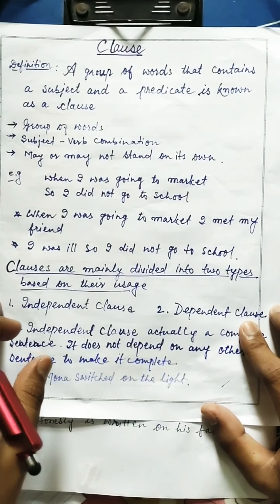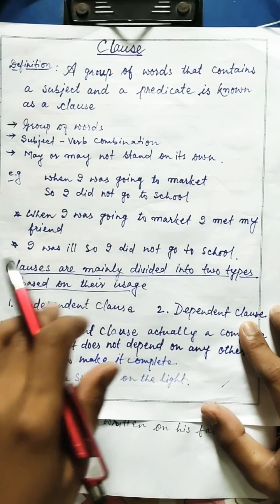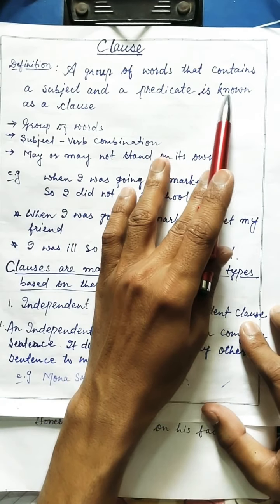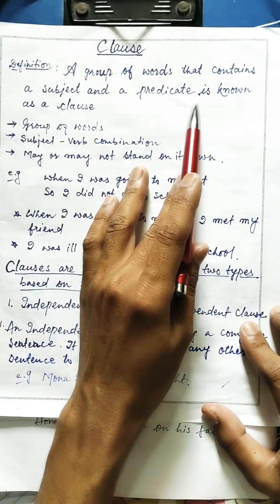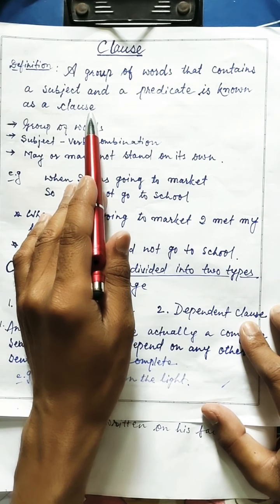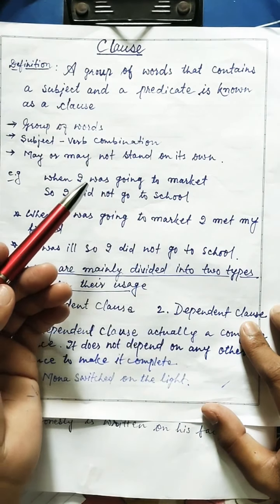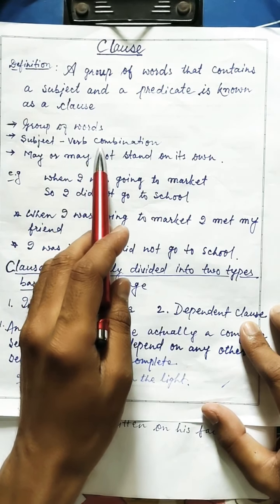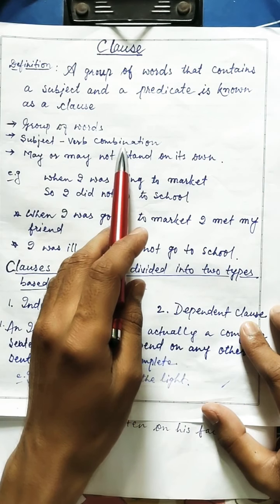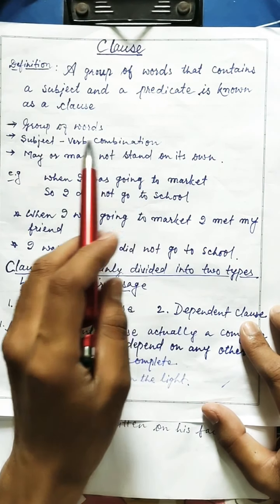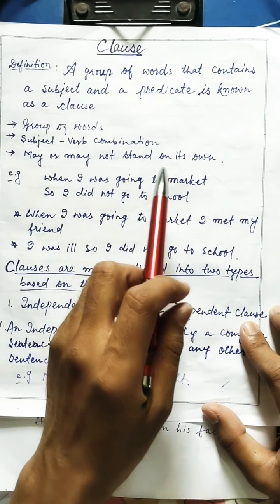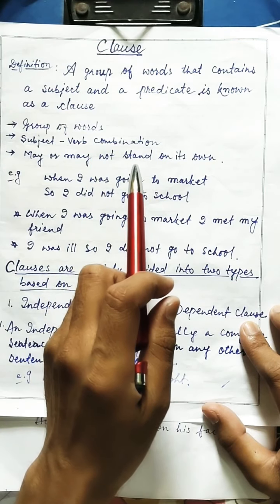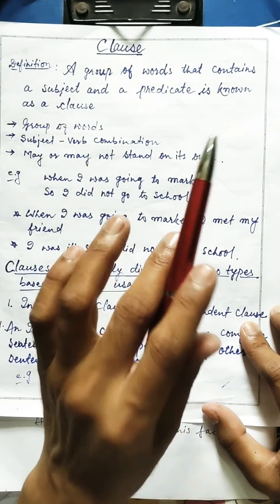Now come to the clause. First of all, let's see the definition of clause. A group of words that contains a subject and a predicate is known as a clause. So a clause is a group of words that has a subject-verb combination, and a clause may or may not stand on its own. That means a clause may or may not give a complete sense.